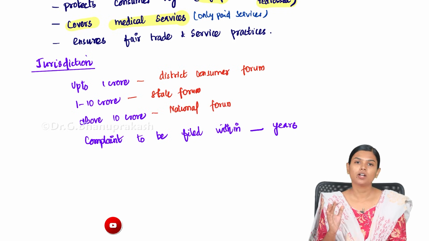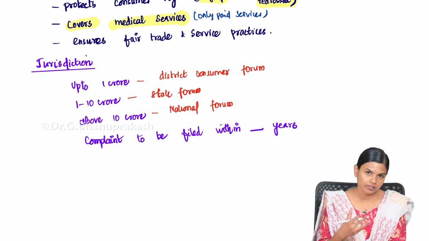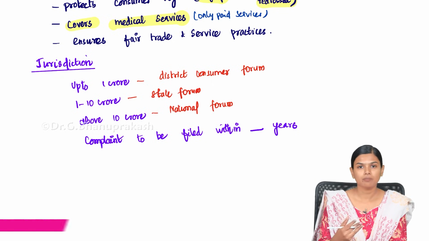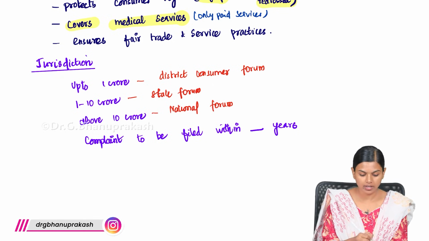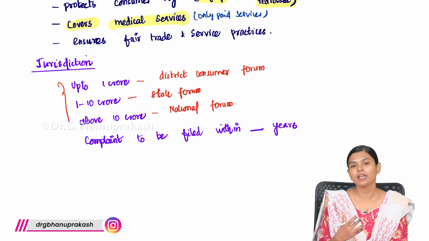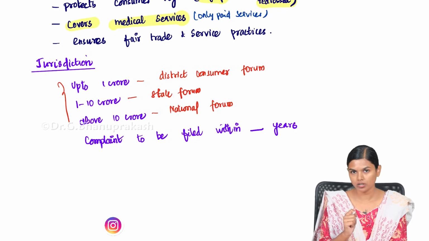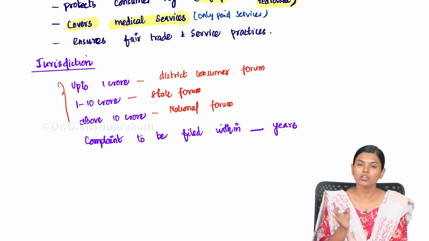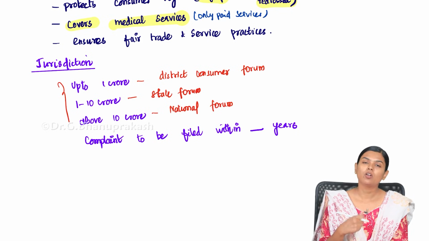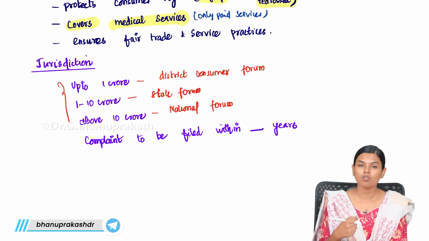The main thing about the Consumer Protection Act is whatever expenses you paid for filing the case will be repaid. Along with the fine amount, they will pay you all the expenses that you incurred while putting that case. So that is one important thing. And if you put a false case, you will be fined instead. If you intentionally put a false case against somebody, you will be fined. That is also one important aspect of this.